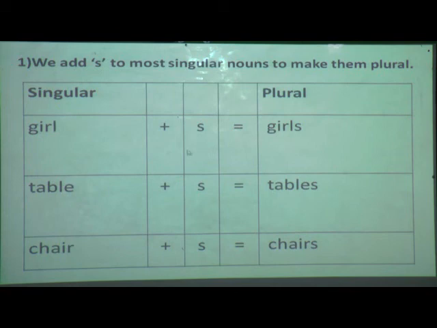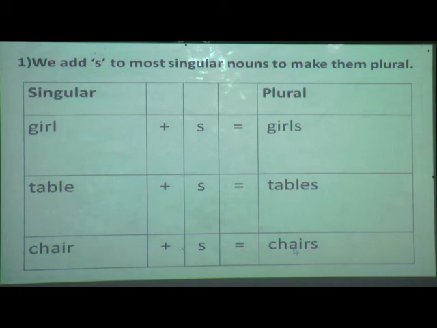Okay. So here also are the same kind of examples. For the singular word girl, how are you going to make it plural? I am only going to add s. Girl plus s equals girls. Next, table. For table, what are you going to do? Only add s. That is tables. Next is chair. So what am I going to do? Yes, I am only going to add s to chair.